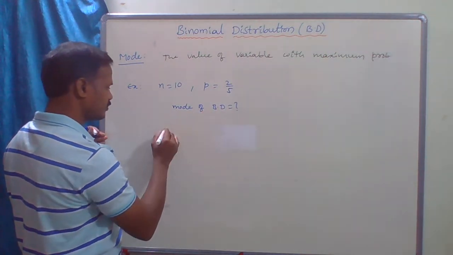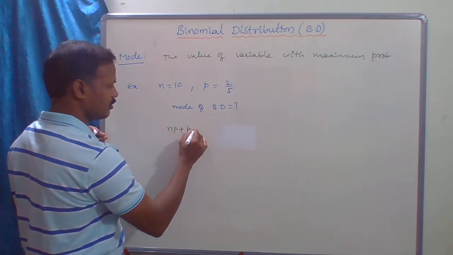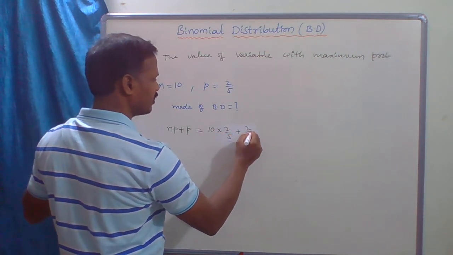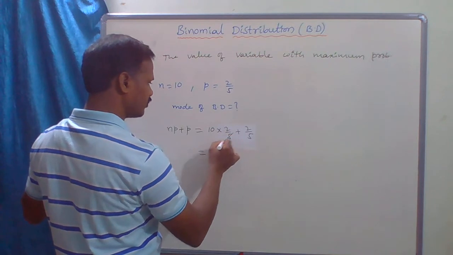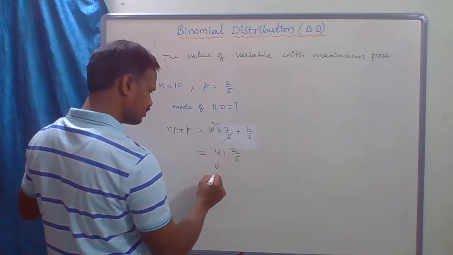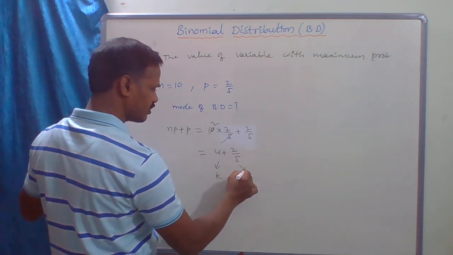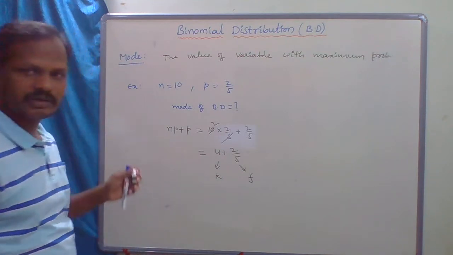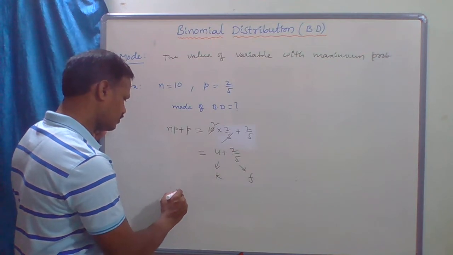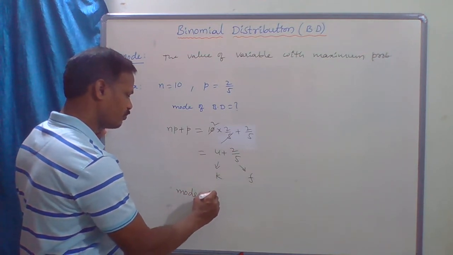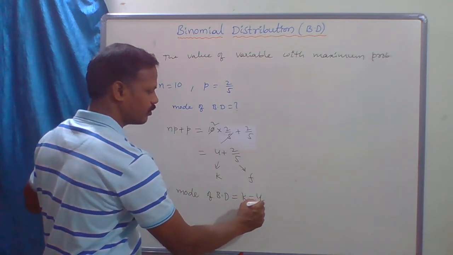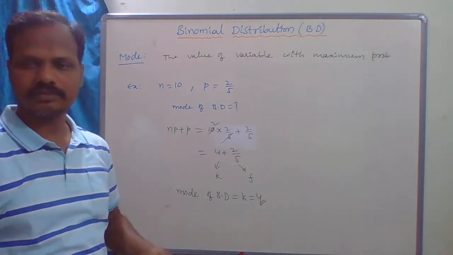What is the mode of a binomial distribution? Take np plus p. What is np? 10 into 2 by 5 plus 2 by 5, which equals 4 plus 2 by 5. Now this is k, this is f. This is of the form k plus f, so the mode of the binomial distribution is k, that is 4. Clear?